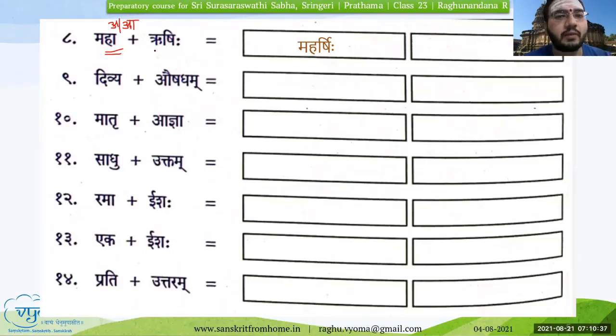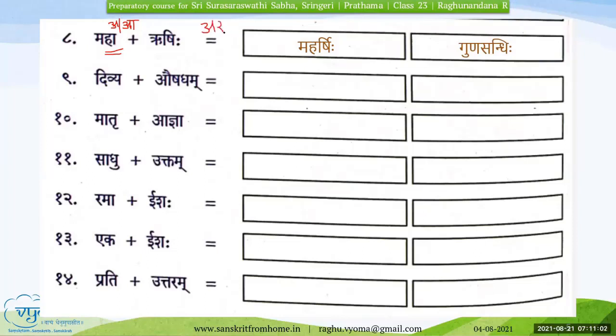Vriddhi Sandhi will happen if the Uttara pada, the para, this second word, is having either A, I, O, O. So that is not the case. So now the only option that is left is Gunasandhi. So this is a Gunasandhi example wherein Maha plus Rishihi will become Maharshihi. A plus R will become Ar because Akara is a Guna Varna.